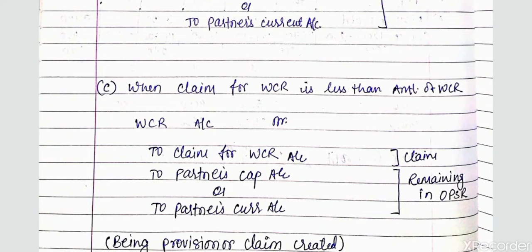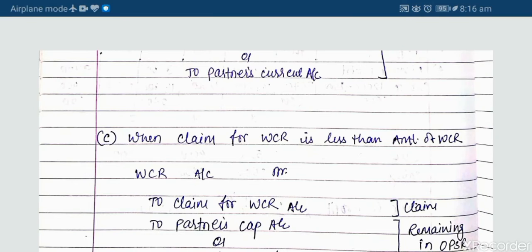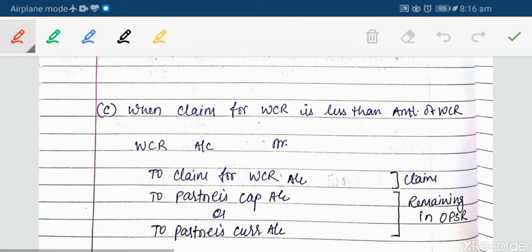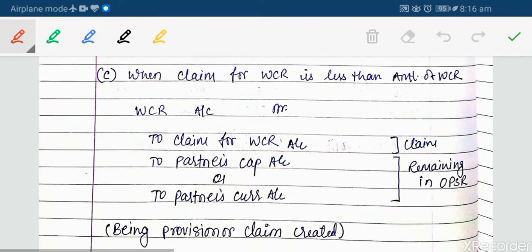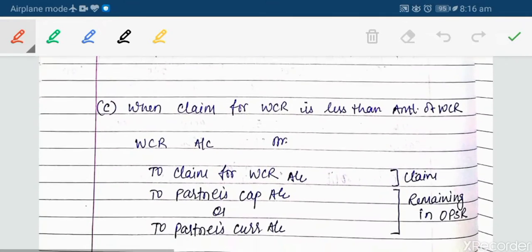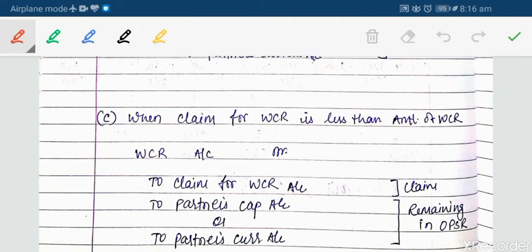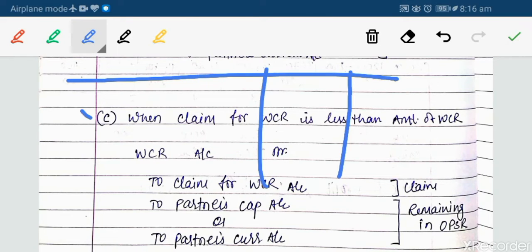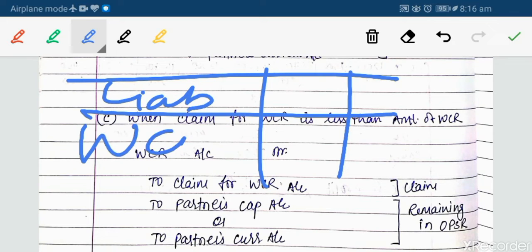Okay, so the next case is when the claim for WCR is less than the amount of WCR. Let me take my pen and then we will be moving. When the claim for WCR is less than the amount of WCR, where will WCR appear in the balance sheet? WCR will always appear on the liability side of the balance sheet.